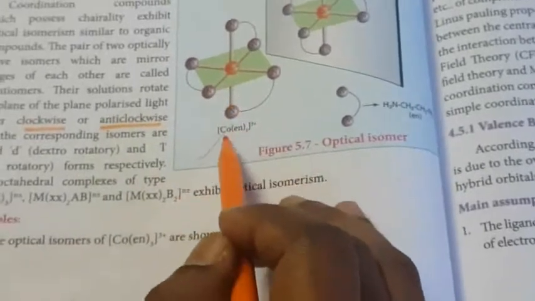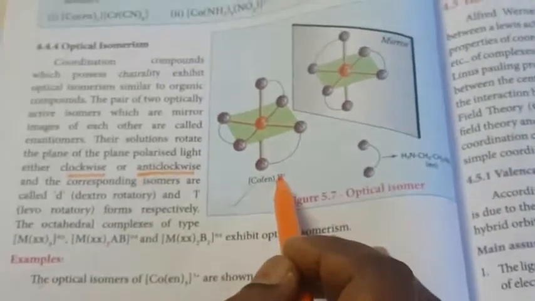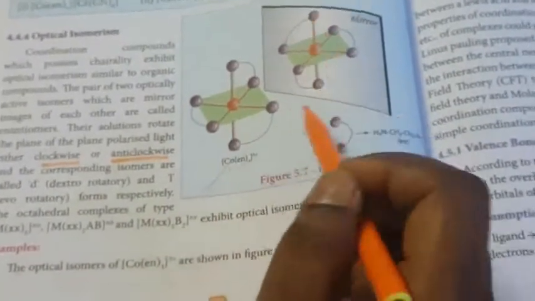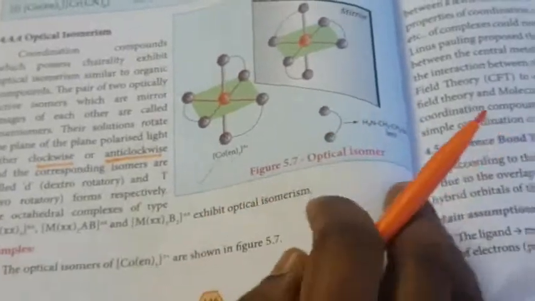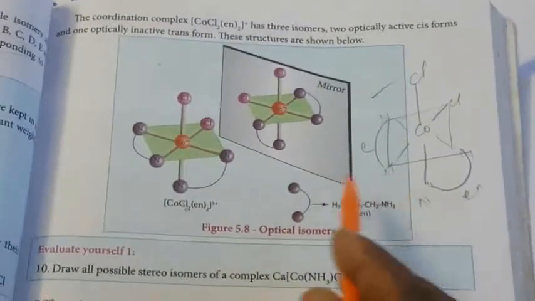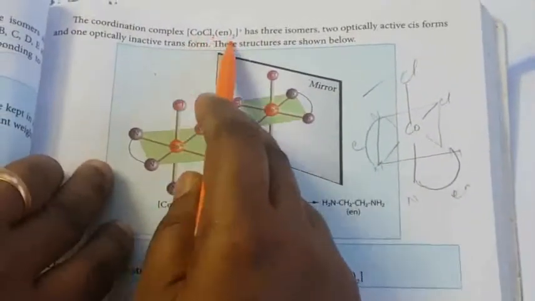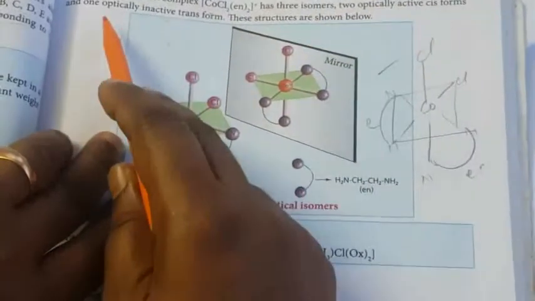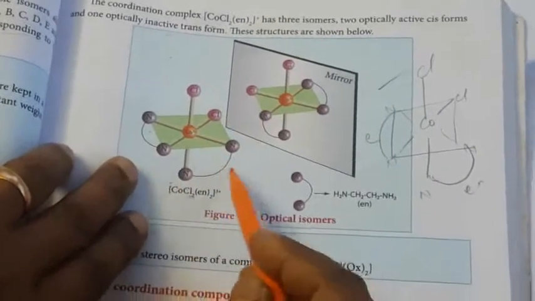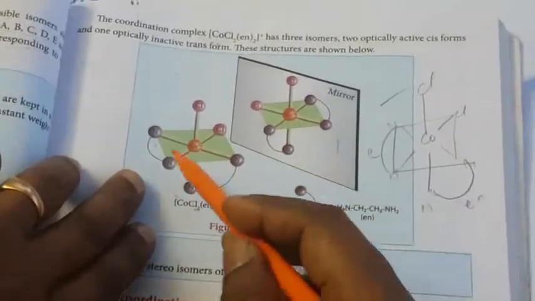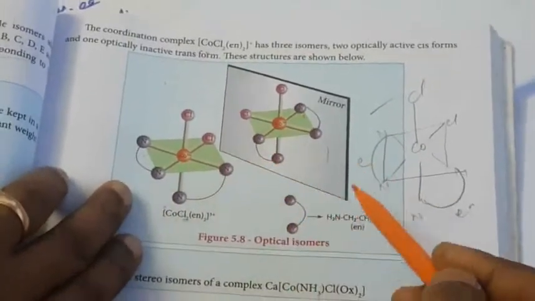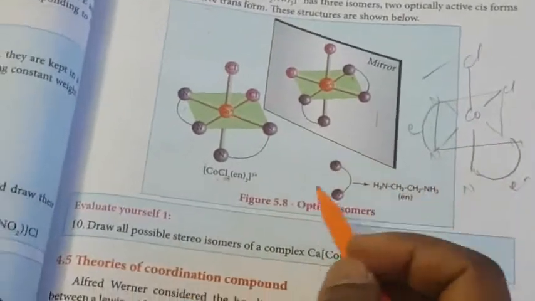This is an example, [Co(en)3]3+. When your mirror is placed, it is the mirror image position, and that is called an optical isomer. Another example is also an optical isomer, the coordination compound [CoCl2(en)2]+, which has 3 isomers: 2 optically active cis forms and 1 optically inactive trans form. This structure is also shown. So this is another structure, and the mirror image has the en on the opposite side. This is also called the mirror image of the compound.